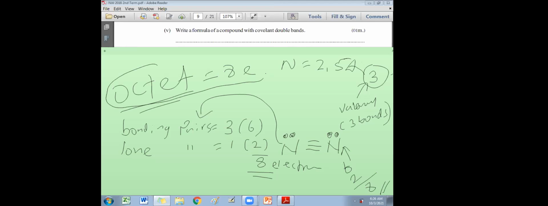So both are satisfied. Before forming the triple bond, if you take only a single nitrogen atom, before the bond formation, how many electrons does it have? Only 5. Less than 8. Therefore, I am unstable. Since the atom is unstable, it becomes a molecule. Which one is more stable?